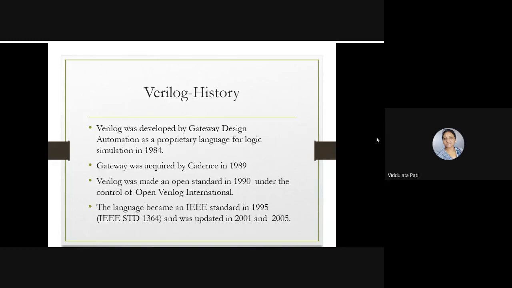First of all, let us see its history. Who invented this and how it came into use for different users. Verilog was developed by Gateway Design Automation as a proprietary language for logic simulation in 1984.